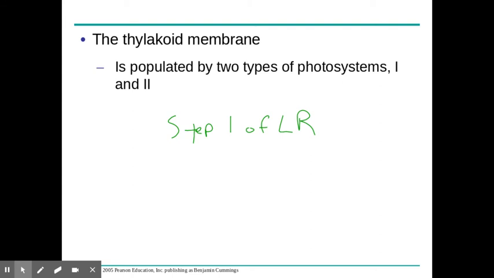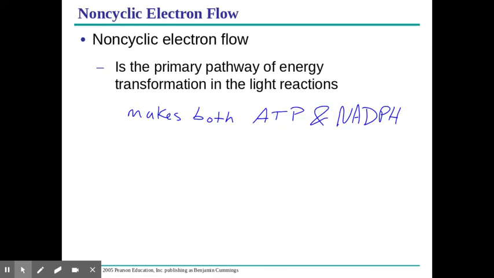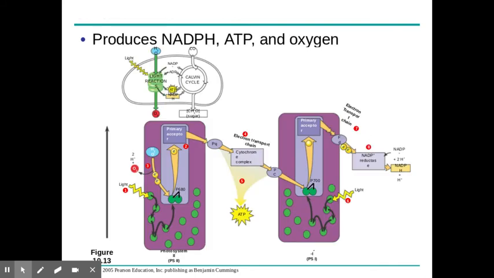So the thylakoid membrane is populated by two types of photosystems, photosystem 1 and photosystem 2. So step 1 has to be light entering those photosystems. I'm going to skip ahead a little bit quickly here, because I want to get to the diagram so that I can show you this. Non-cyclic electron flow is the primary pathway. This is the normal pathway. And the end goal of this is to use light to create ATP and NADPH.